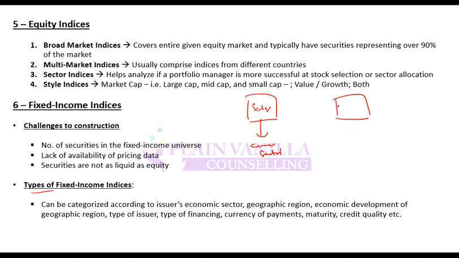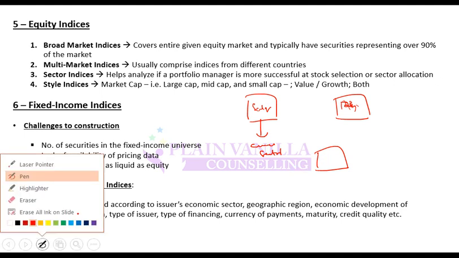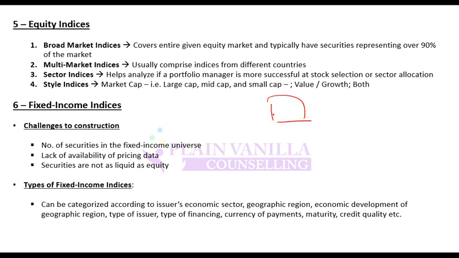For example, a PIB index will tell you the performance of Pakistan bonds. Or there can be an index which tells you the performance of a specific type of issuer. For example, an AAA bond index will tell you the performance of AAA bond issuers.